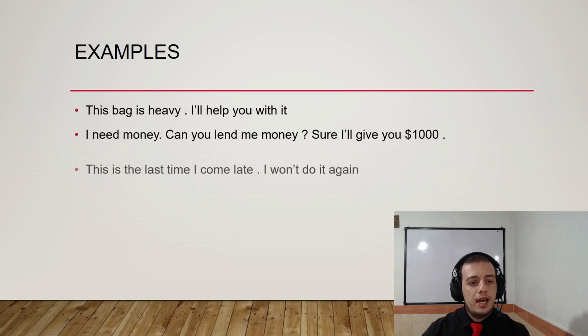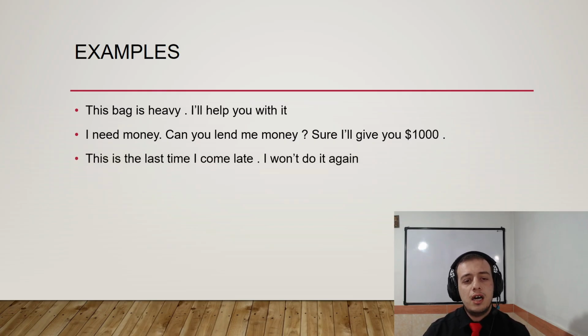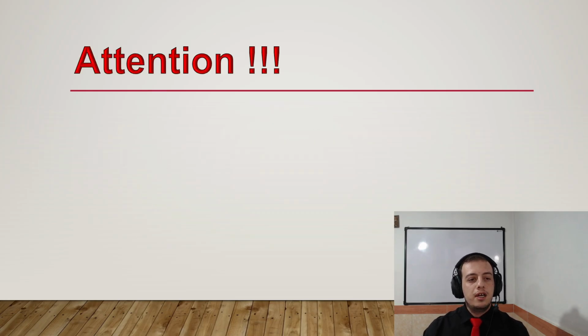And the next one: This is the last time I come late. I won't do it again. Imagine, for example, you go to work, you go there late, and you say, I won't do it again. Also, won't is the negative form of will not. So when you want to talk about something you actually will not do, you can say won't in the short form.